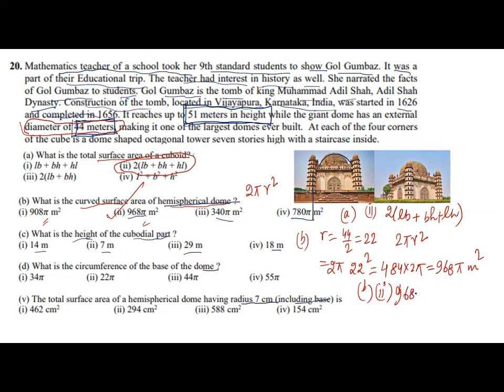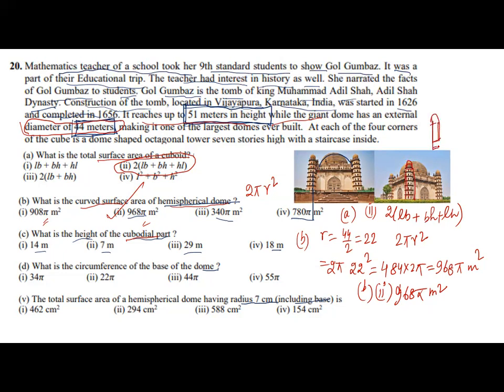968 pi meter square. Coming to part C, what is the height of the cuboidal part? This is 51 meter. I'm drawing the figure, the cuboid and the hemisphere.